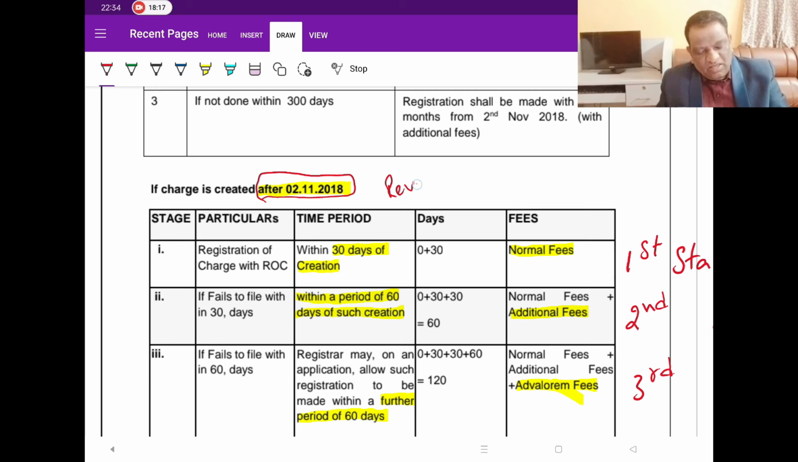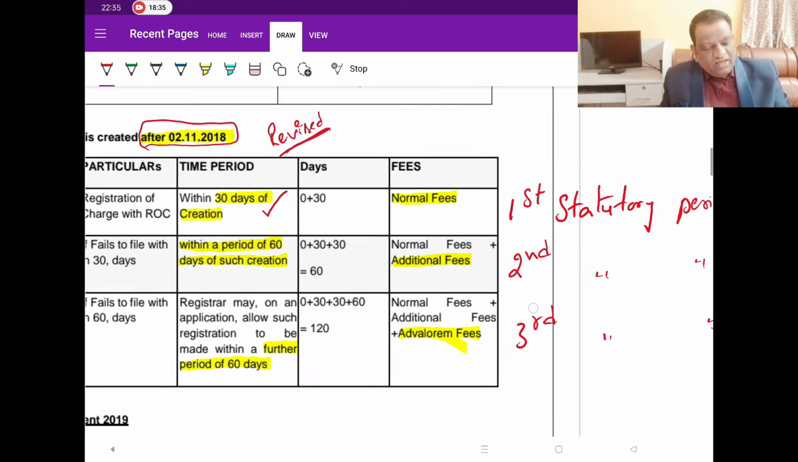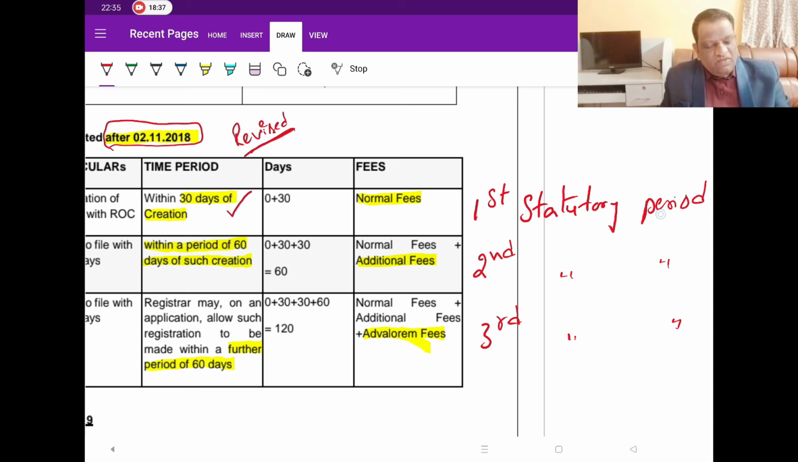To cut it short, from the exam perspective, these are the timelines which you have to remember for the sake of examination. Within what date do we have to register? The first slab is within 30 days of creation. We call it technically the first statutory period. So the first statutory period is 30 days, and the 30 days start from the date of creation.